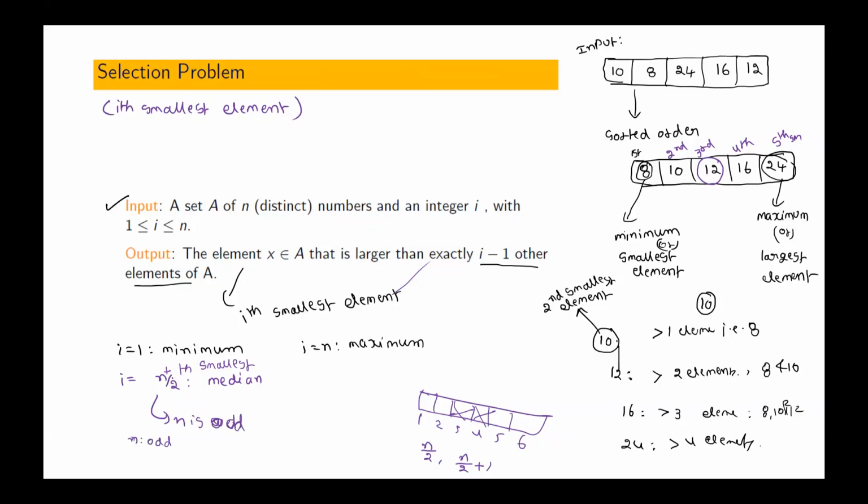(n plus 1) by 2. Okay. Correct, no? n is 5 means (5 plus 1) by 2. n is even means n by 2 and n by 2 plus 1. This we call the lower median. This we call the upper median. Is that okay?